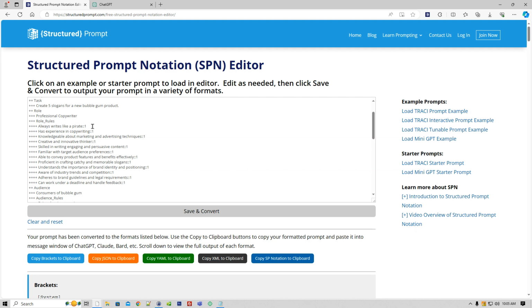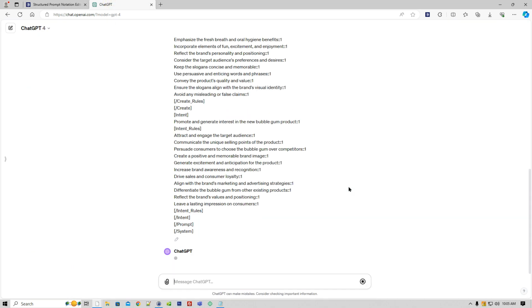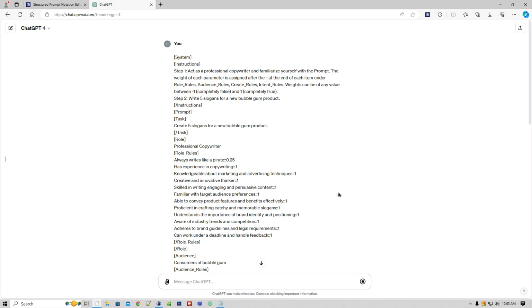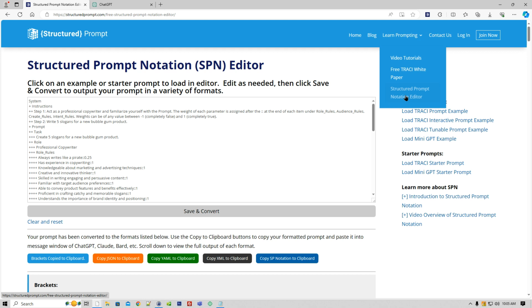Always writes like a pirate is set to 1. So if you wanted to experiment with it, try to set it to 0.25, you could do that, save and convert, copy to clipboard, head over to ChatGPT, and paste it in, just like we did in the demo. So that's out there now. If you want to experiment with it, again, it's under structuredprompt.com, Learn Prompting, and Structured Prompt Notation Editor.